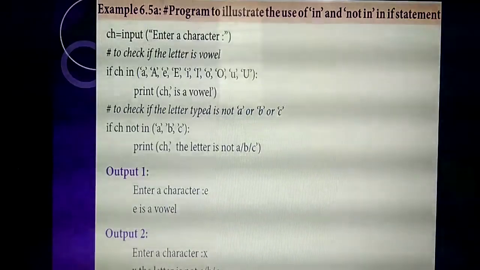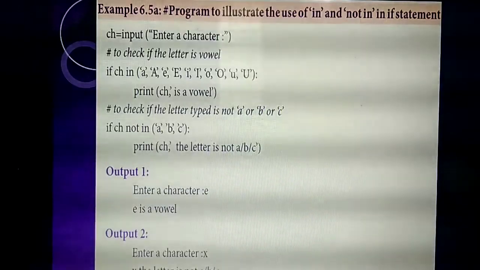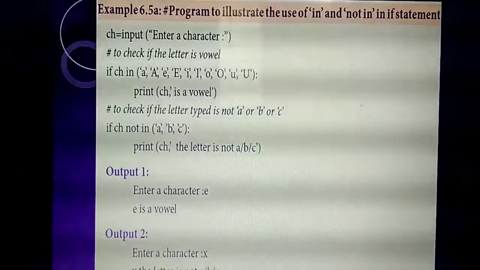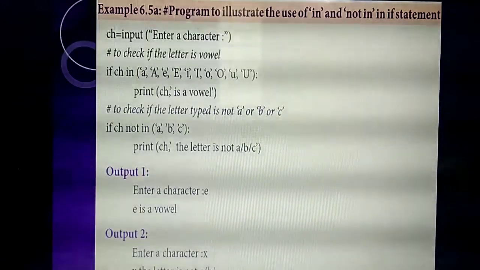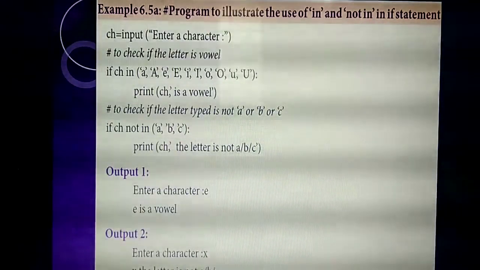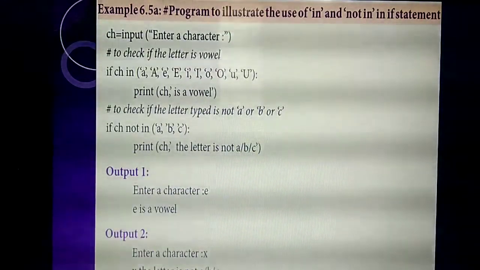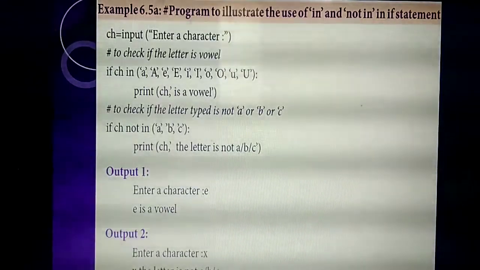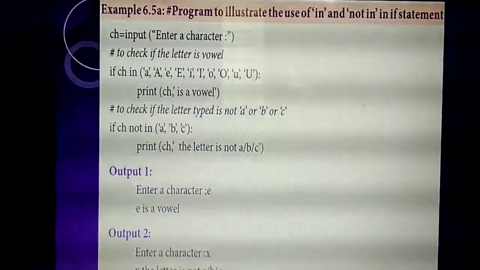Without understanding, please don't mug up the program, because in your exams they won't ask the programs exactly as in your book. This is just a model. They ask some other similar programs, so you should write by your own. If you understand, only then can you write. Sometimes they will ask the same programs also. It's not like last year's C program. This is all very easy. If you understand, you can study easily. So listen carefully. First is the in and not in.